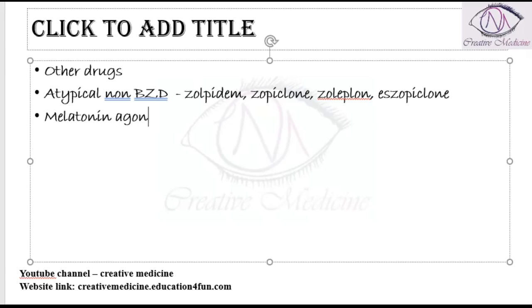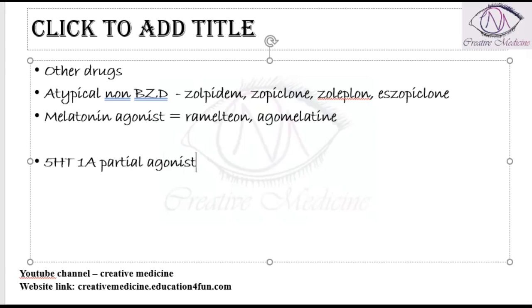Okay, next we have melatonin agonists. Melatonin agonists can also be used as sedative hypnotics. We have ramelteon, and agomelatine. Okay, then we have 5-HT1A partial agonists. The 5-HT1A partial agonist is buspirone.